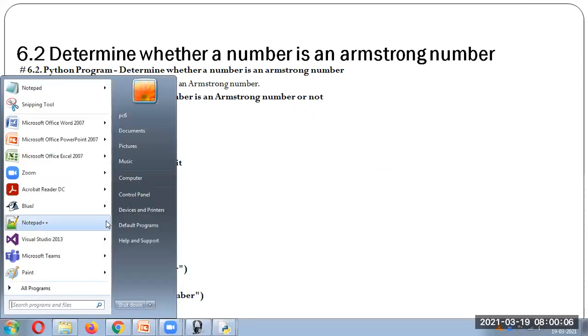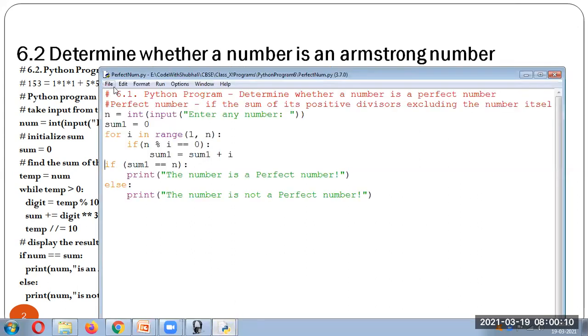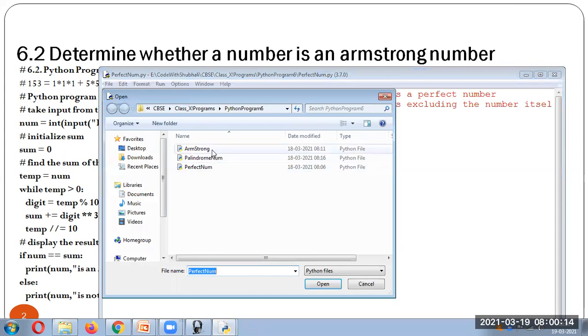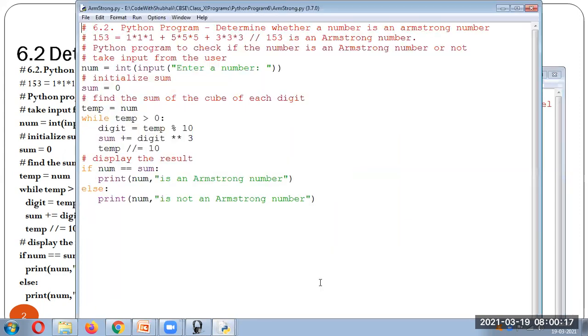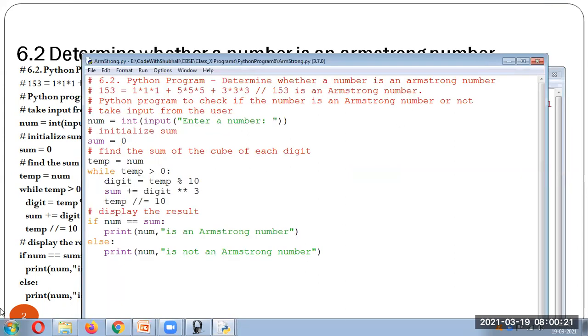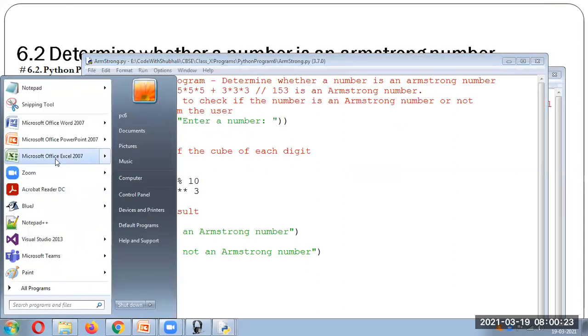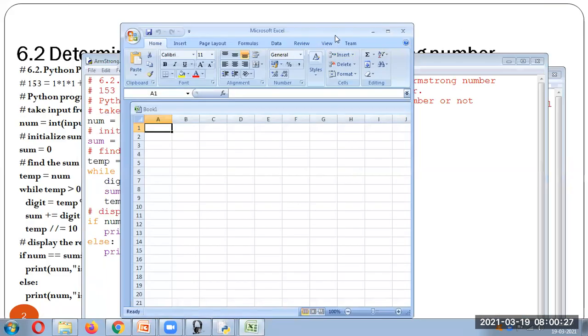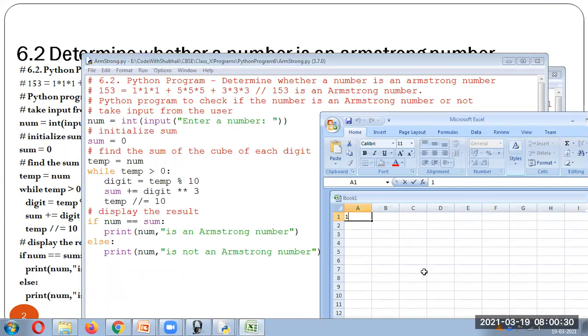So first, what we will do? Just take the program only. It will be easy with the program. Just take the second program. Okay, so let us understand how these things will happen. I'll open Excel just to show you how. Okay, so if the number is 153, we have to take individual digits. So this is 153.